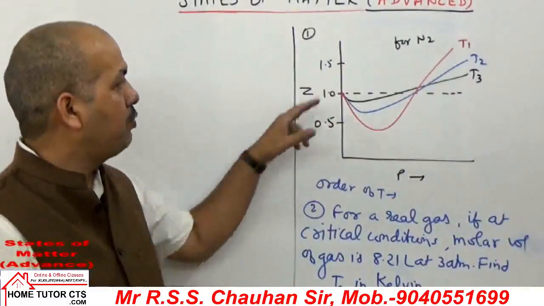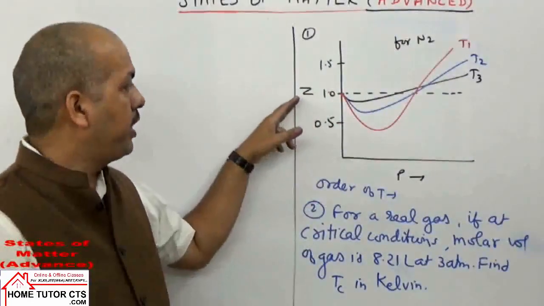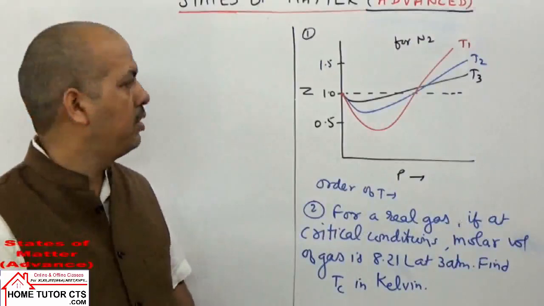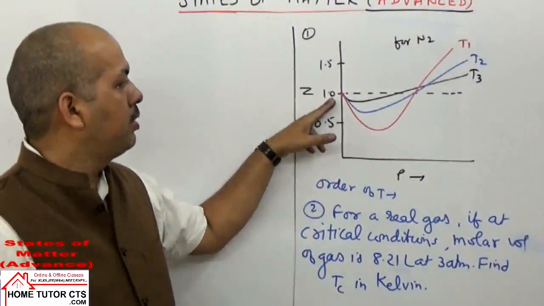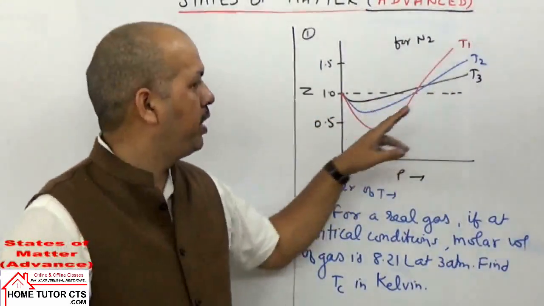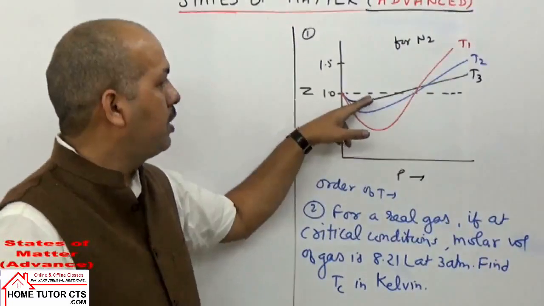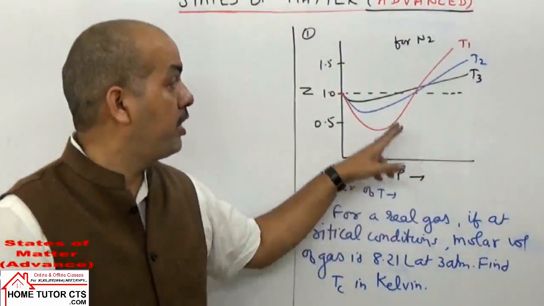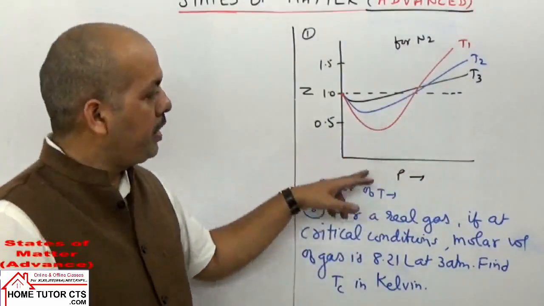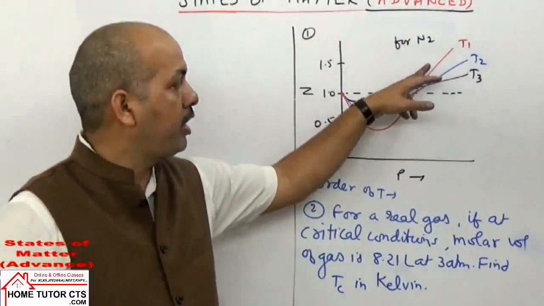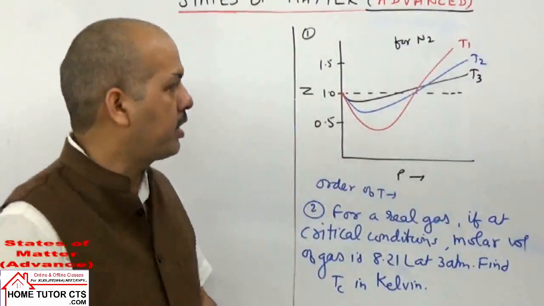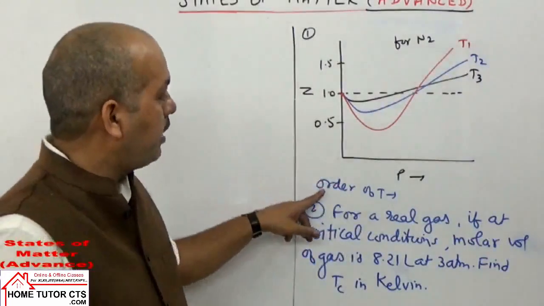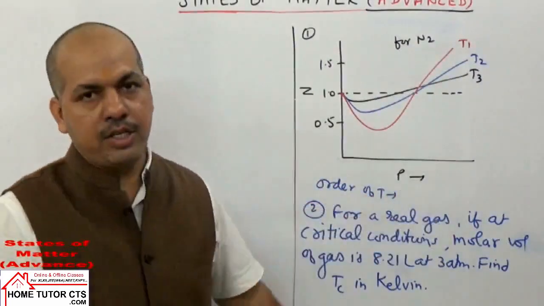इसमें ग्राफ दिया आपको है for nitrogen gas, Z and pressure graph. इसमें दिया है Z is 1, then we are given the value of Z, this variation of Z with the pressure and temperature both. P is increasing and we have taken the graph at different temperatures in this case. तो आपको निकालना क्या है? Find the order of temperature.